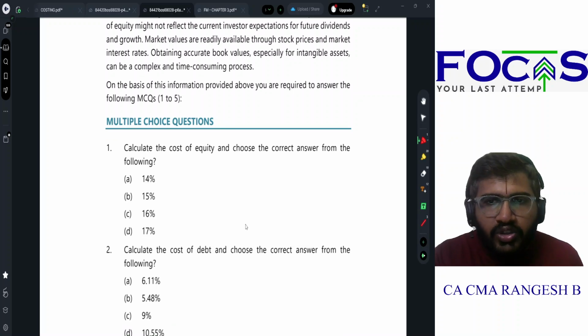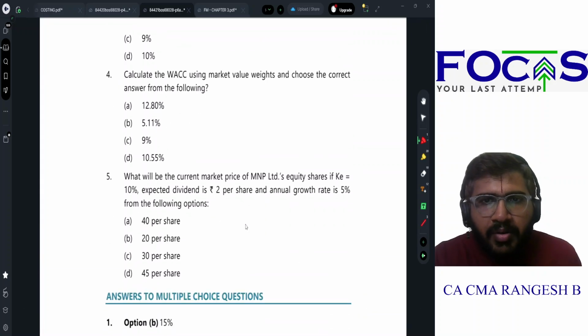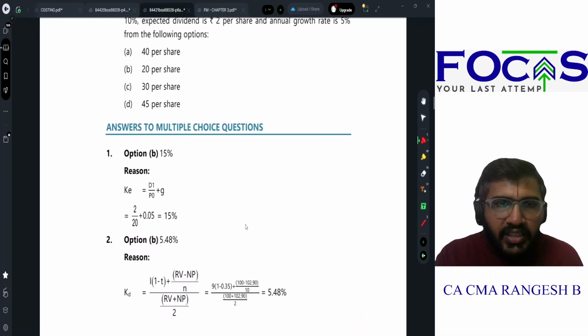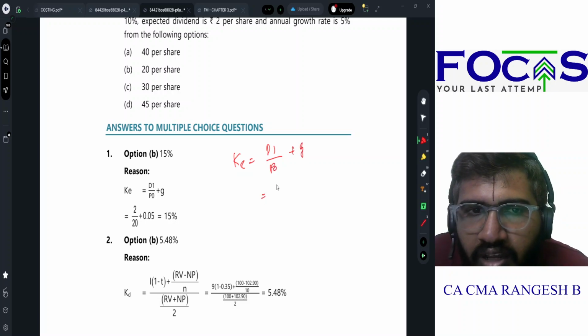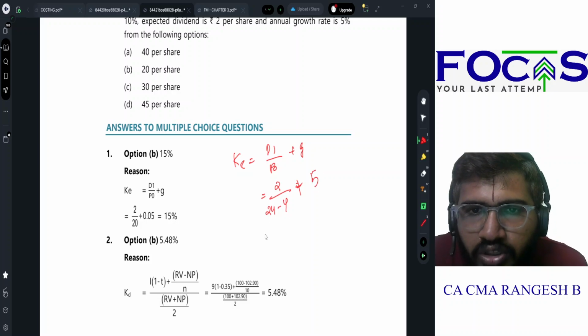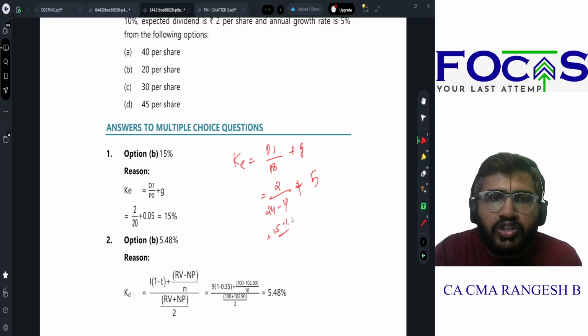Calculate cost of equity, cost of debt, cost of preference shares, and weighted average cost of capital using market value weights. What will be the current market price of MNP Limited shares if KE is 10%, expected dividend is 2, and growth is 5%? Very simple. First question, they have asked for cost of equity. What is the formula? D1 by P0 plus G. So D1 is 2 rupees. P0 is 24 minus 4, plus G is 5%. So 2 by 20 is 10, plus 5 is 15%. So cost of equity is 15%.